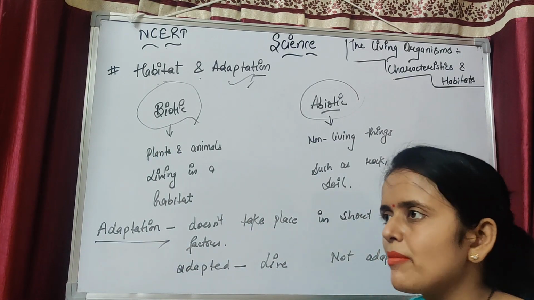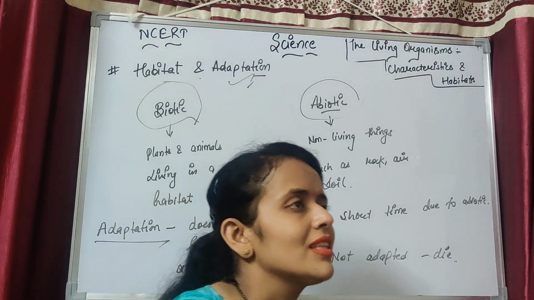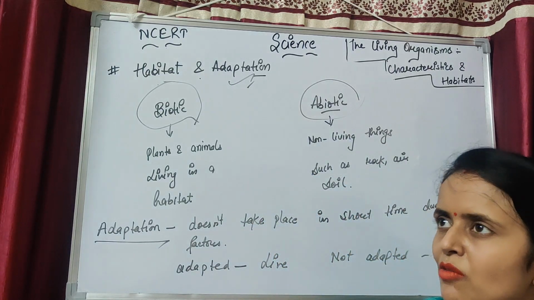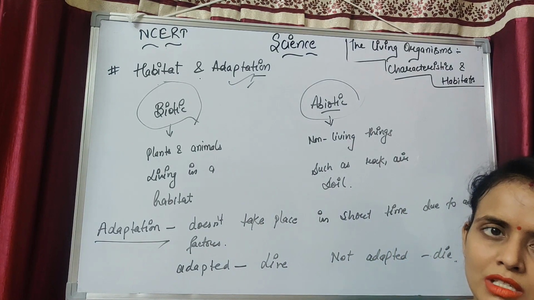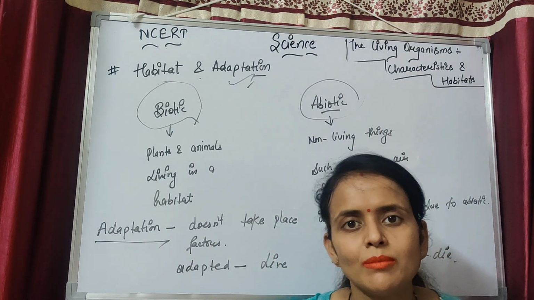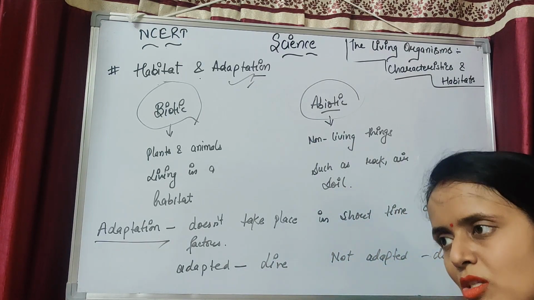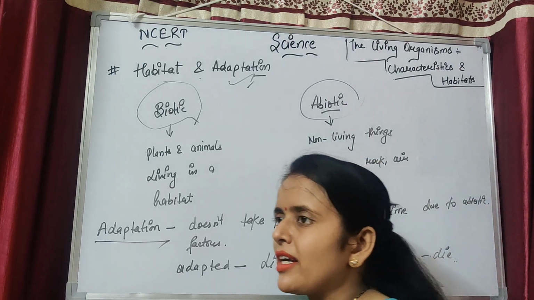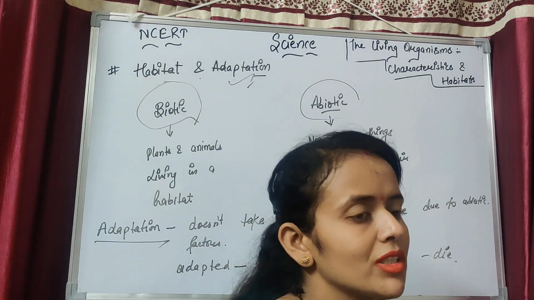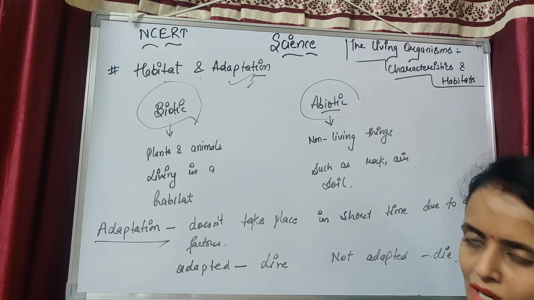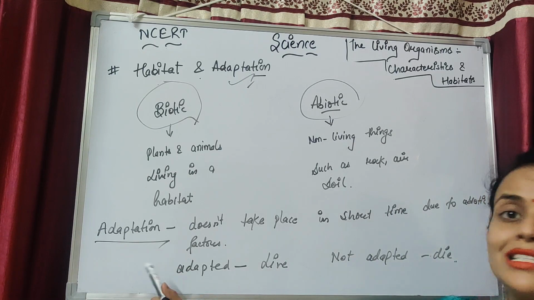Adaptation: the environment, the surrounding which we adapt, that means accepting the environment, the things we accept in our living surrounding. I am living in the plain area, so I adapt to the nature of that place. For some time there is winter, for some time summer, for some time the rainy season. So my body adapts to all these abiotic factors. So this is adaptation, that the environment of our surrounding, or abiotic factors of our surrounding, adapted by our body is known as adaptation.